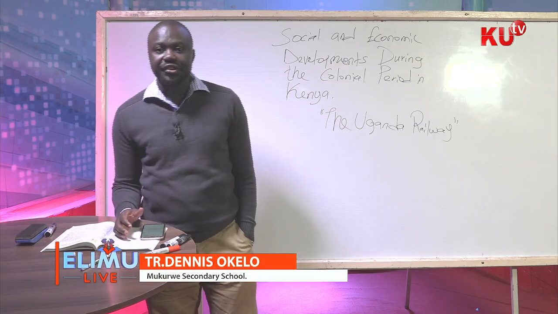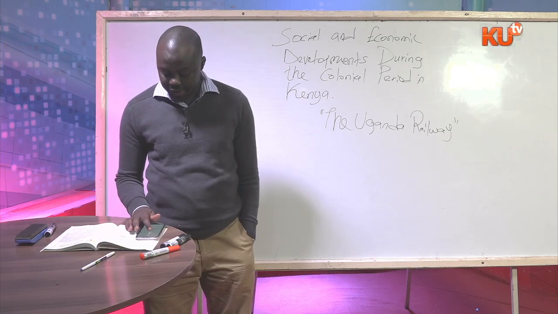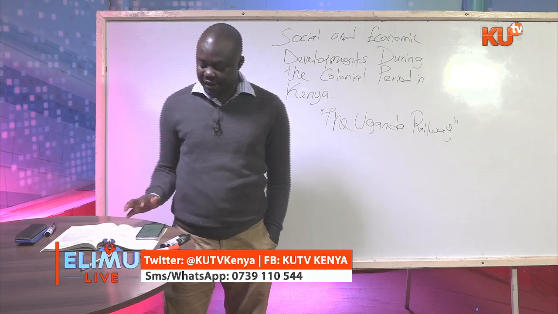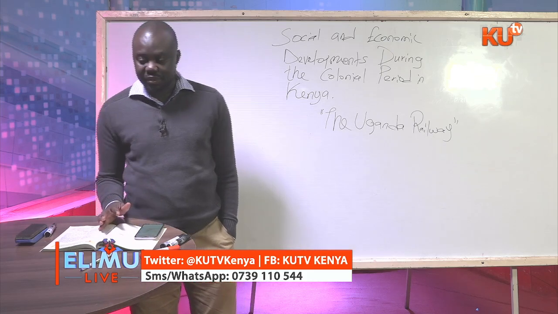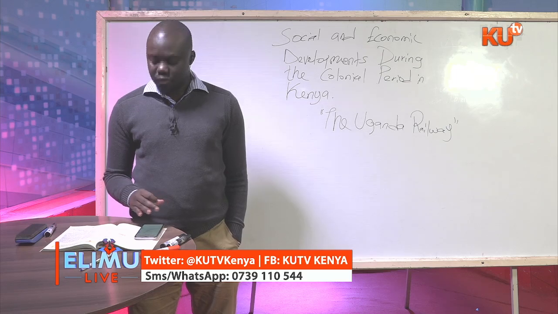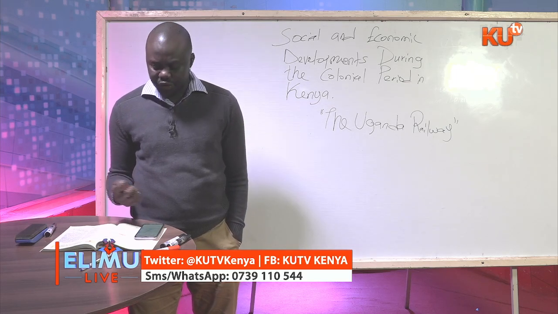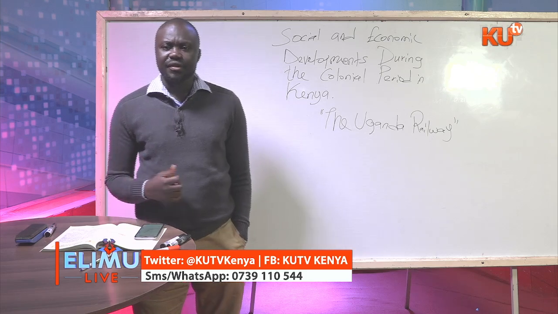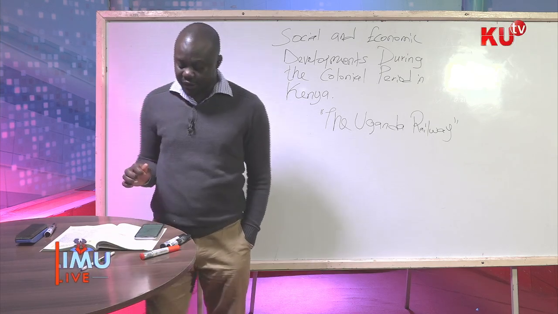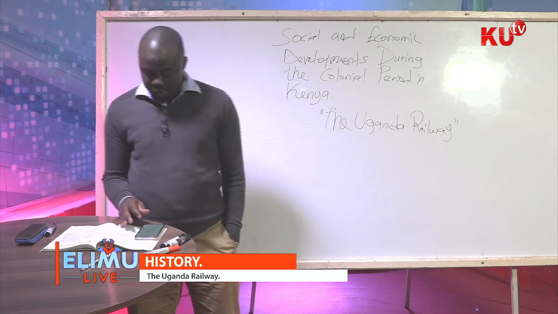We're going to continue with the history lessons for today. Our topic today is social and economic developments during the colonial period in Kenya. Previously, we've been talking about how colonial administrators partitioned Africa and how they administered various countries in Africa. So we've talked about how they used company rules and how they used every method available so that they could effectively manage their colonies.